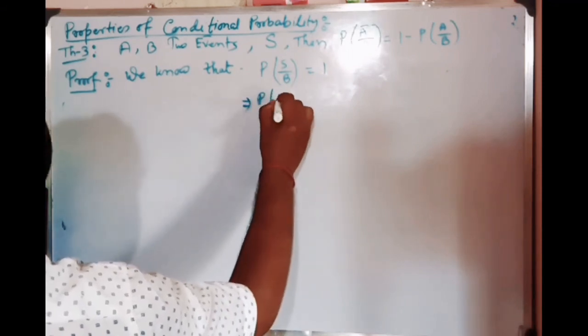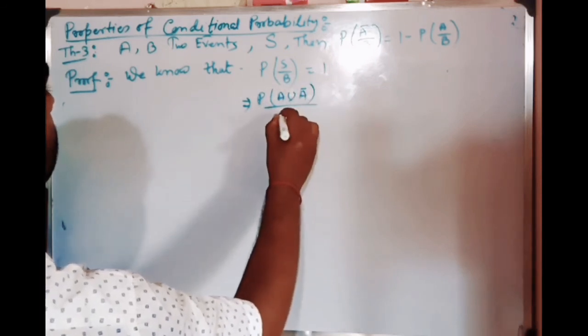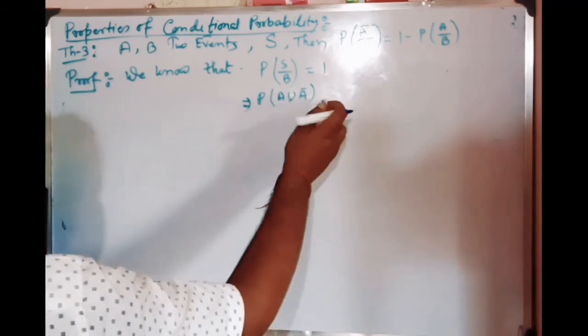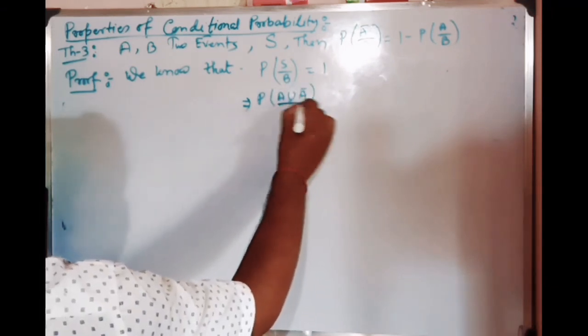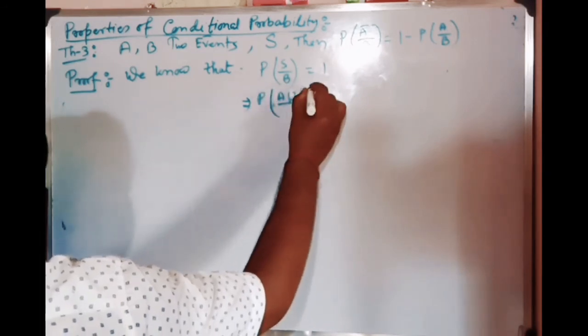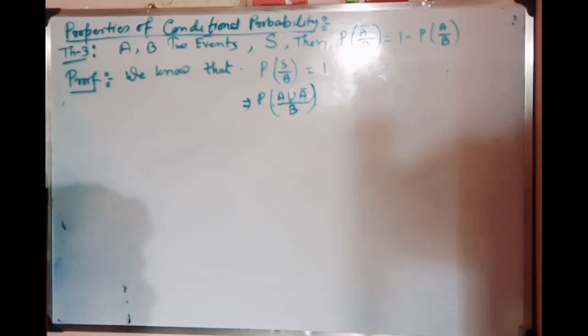probability of A union A bar by B is equal to 1. Understood?